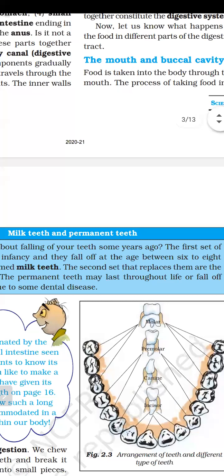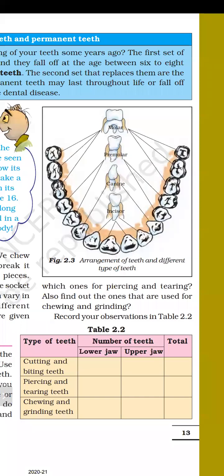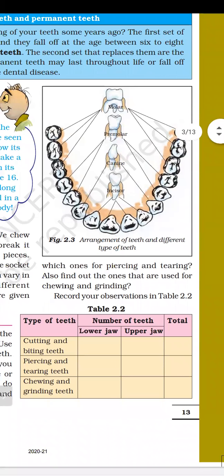We have also discussed the mouth and the buccal cavity. And what is ingestion? Taking food into the body is known as ingestion. Then the different types of teeth. There are 4 types of teeth: molar and premolar, used for grinding; canine, used for piercing and tearing; incisor, used for biting and cutting.